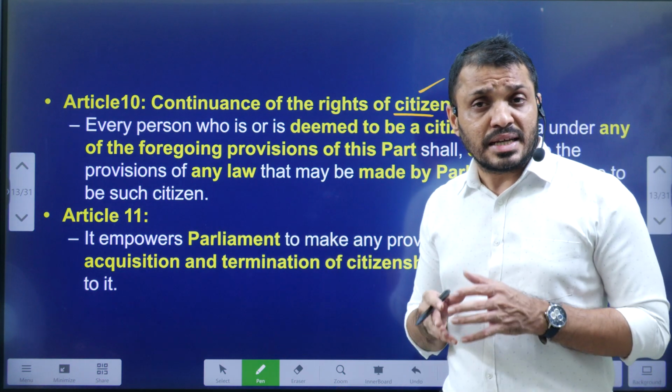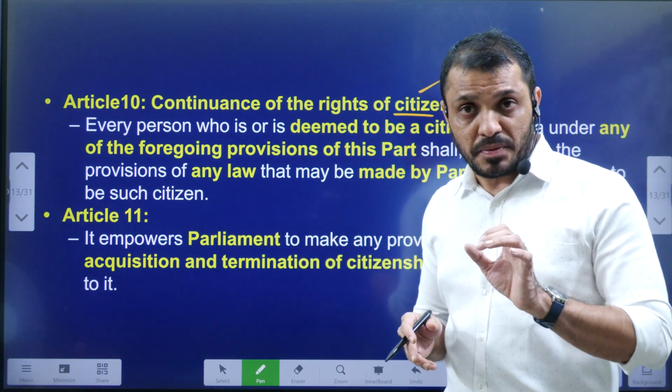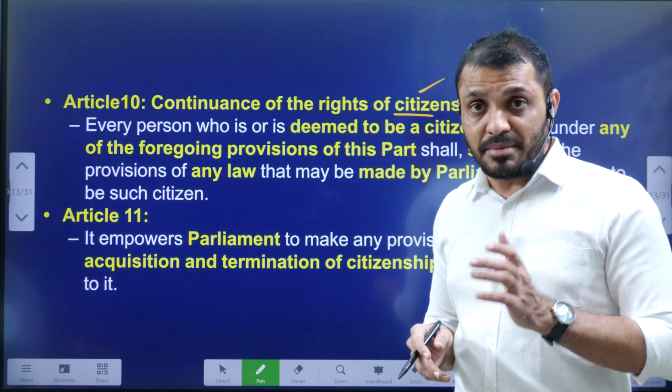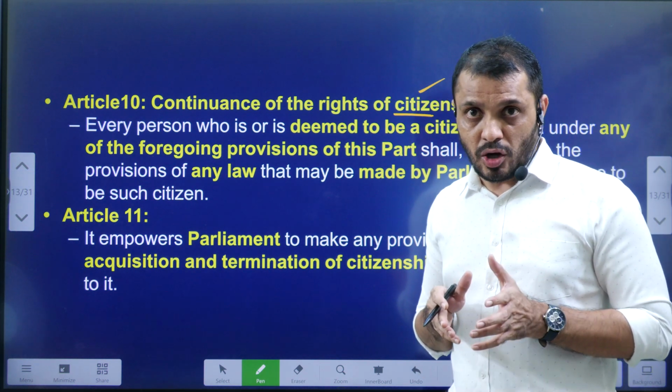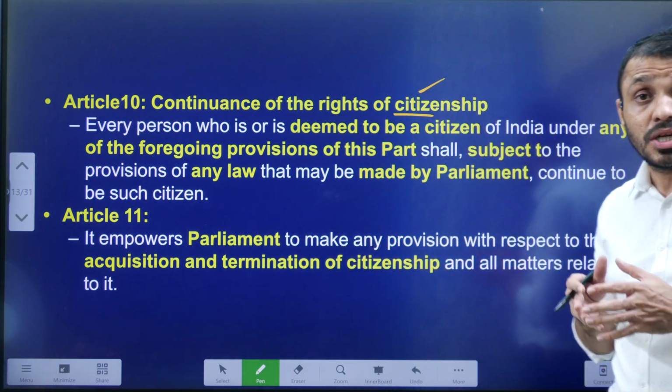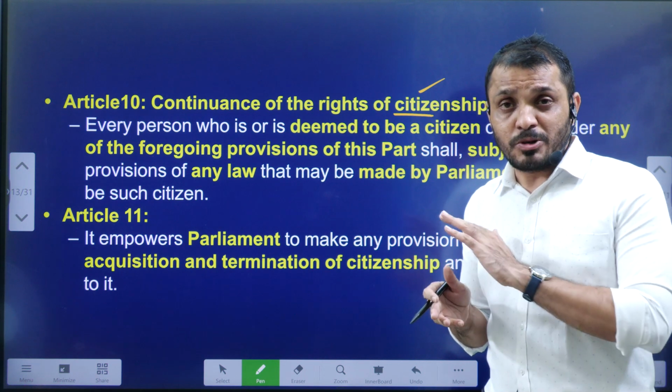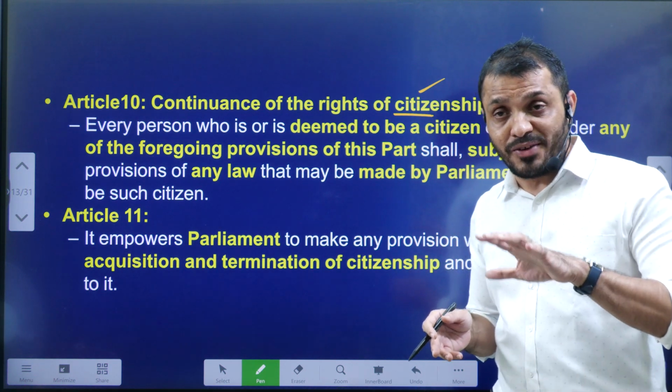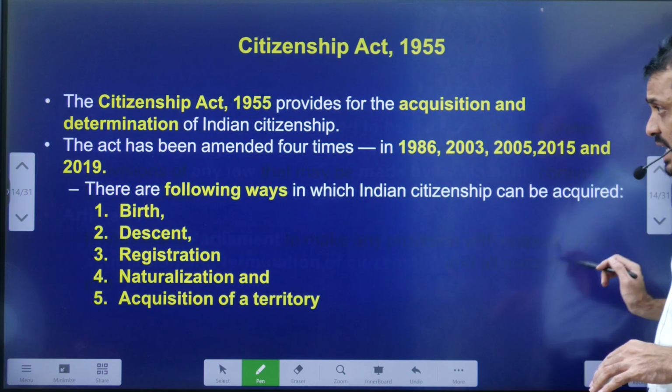Then Article 11. Article 11 says that regarding citizenship and citizenship law, only Parliament can make laws. State assemblies cannot make law, of course, because it comes under the Union List. This is about Article 5 to Article 11. So, a detailed, comprehensive and quick overview of Article 5 to Article 11.